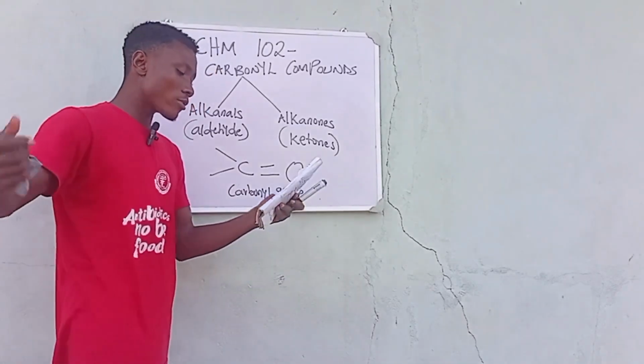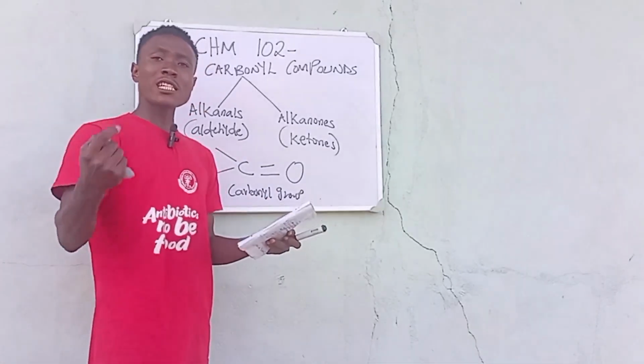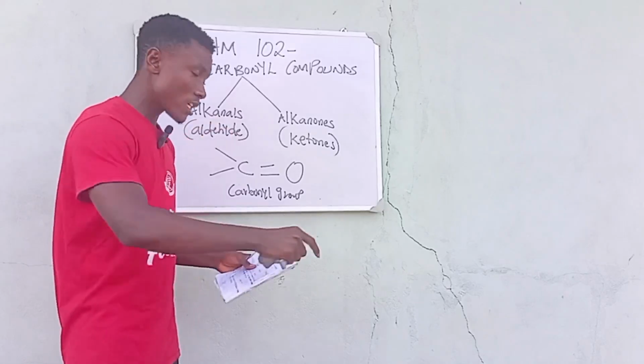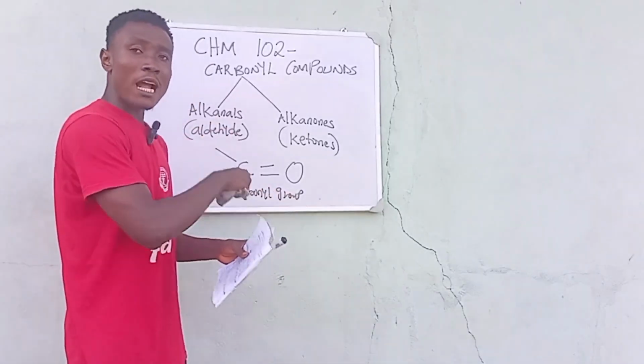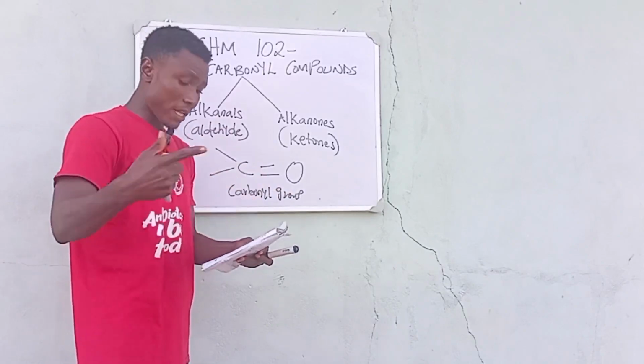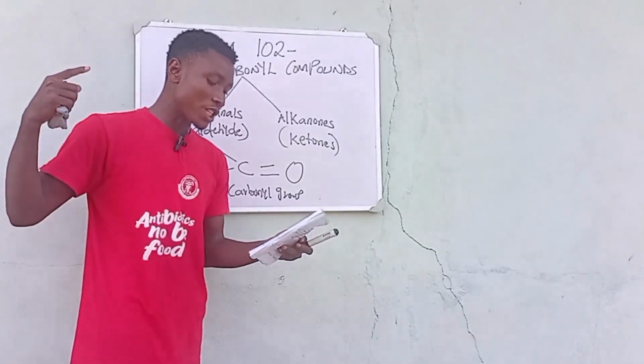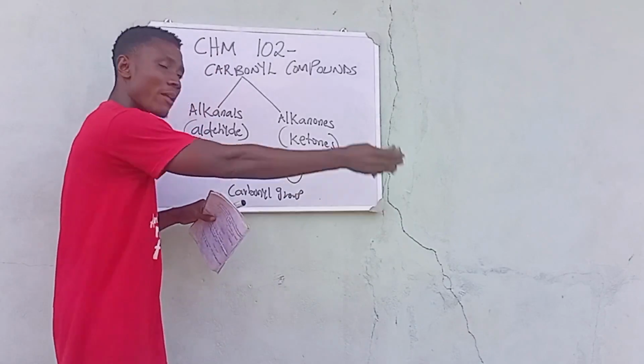So it says when they are bounded by one alkyl group. Pay attention. Now this is where we are bringing in the alkyl group, because here there was no alkyl group. Now pay attention. It says when they are bounded by one alkyl group and one hydrogen, it gives what? An alkanal.